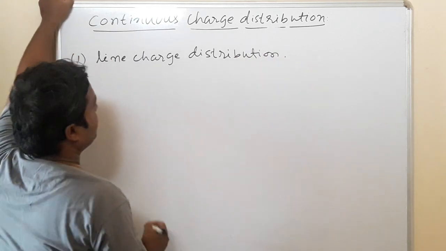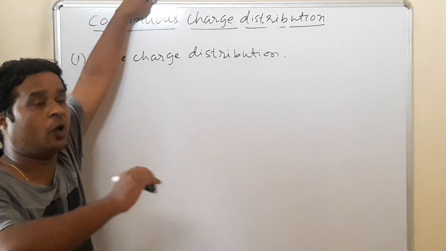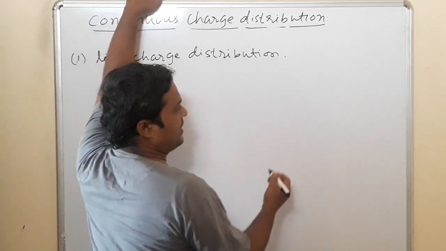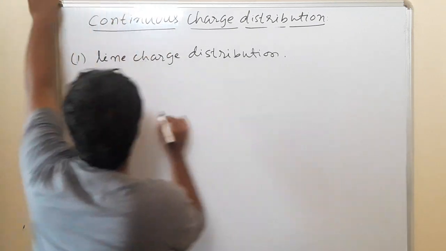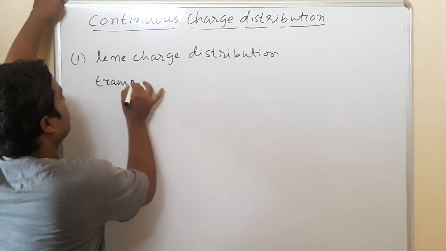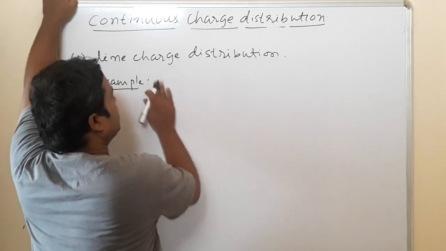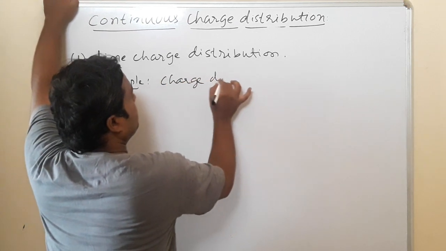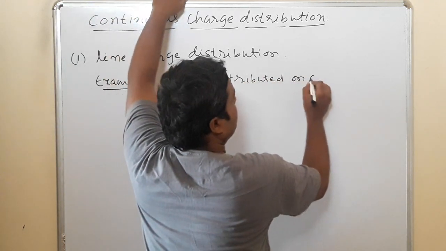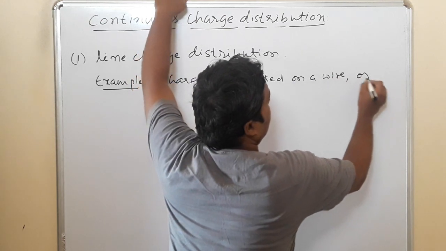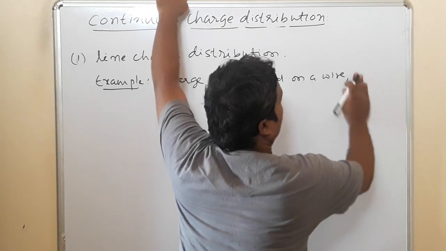Line charge distribution: the name itself indicates that charge is distributed along the length, along a line. Whether the line is straight or curved, suppose charge is distributed on a wire or on a ring, along the circumference of the ring.